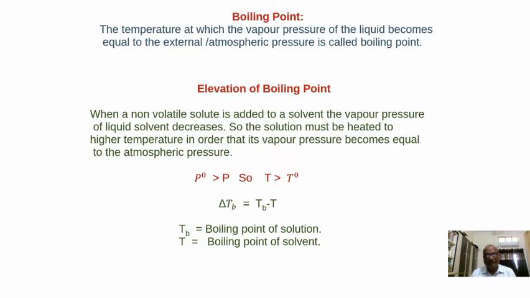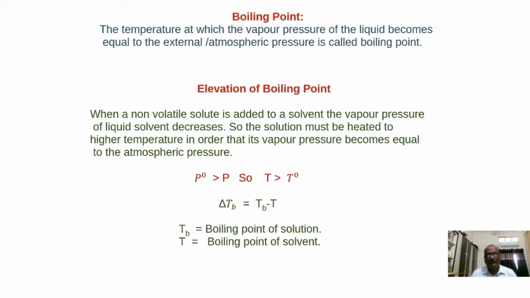For example, when water is there, its boiling point is 100 degrees centigrade under 1 atmosphere pressure. If 10 grams of glucose, a non-volatile solute, is dissolved in that water, and if you observe the boiling point of the solution, it will be more than 100 degrees centigrade.